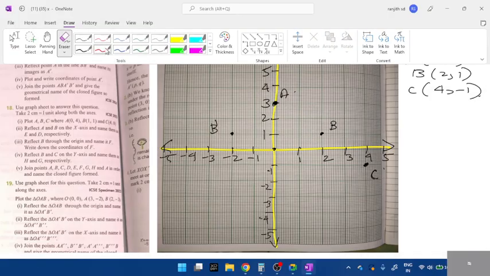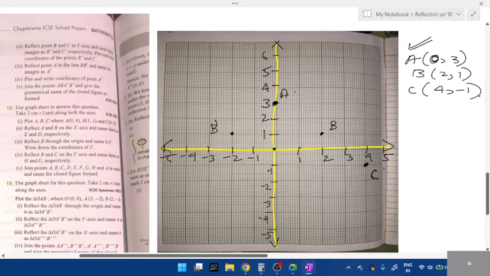You can quickly check the number of boxes; if not, use the formula, however convenient. Next, C is also reflected in the y-axis. If y is the mirror, how many boxes are there, students? What's the distance here? 4. And from here, 1, 2, 3, 4, you get here. Yes, minus 4 comma minus 1.